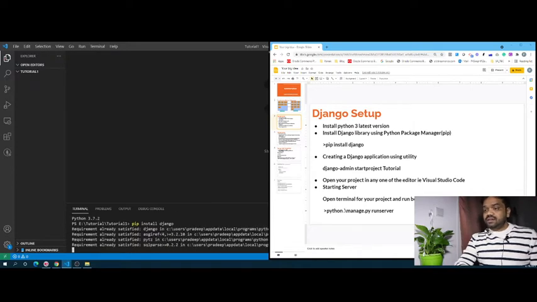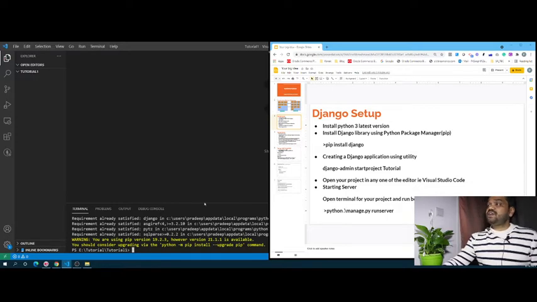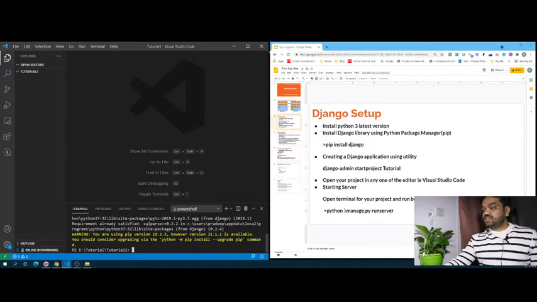Once you hit it, it will install for you, but for me it's already satisfied because I've already installed this into my system. That's why it is showing no need to install once again.